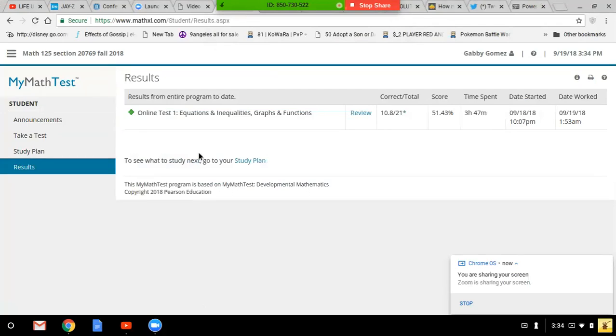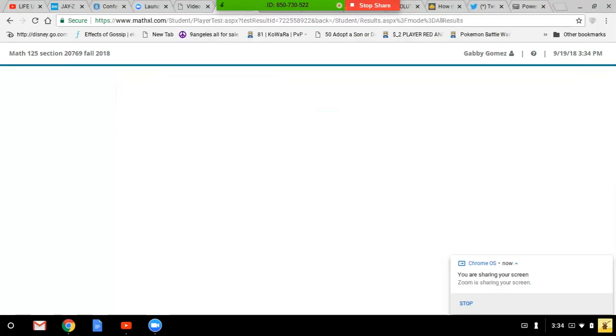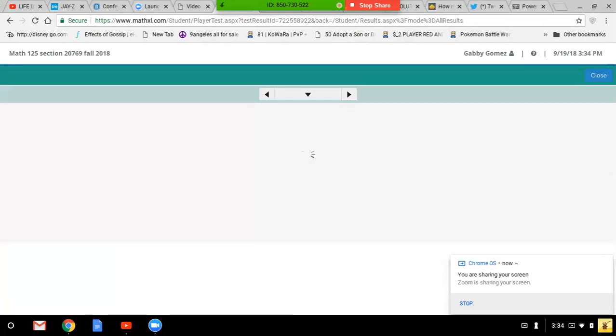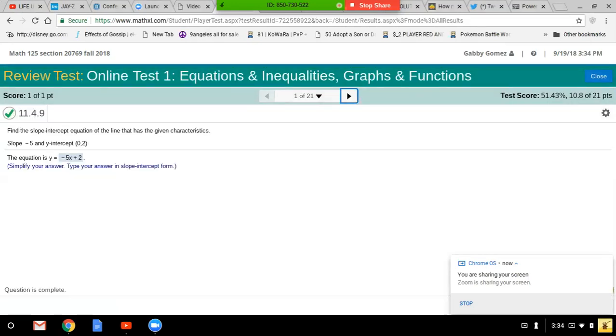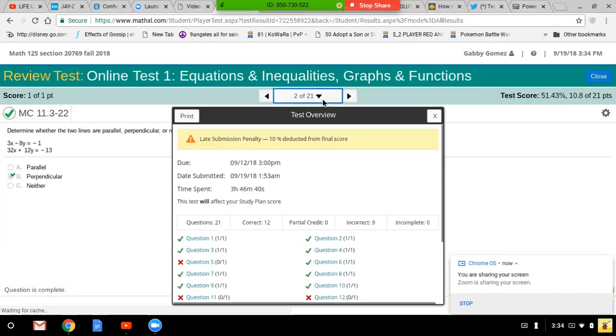Now go ahead and click on review. When you click on review, it shows you what problems you've done and how you responded. The best way to look at it is to click on this little arrow. You see this little arrow up here? Middle of the page, not arrow down. Click on the arrow down so you can see all the problems that you've done.